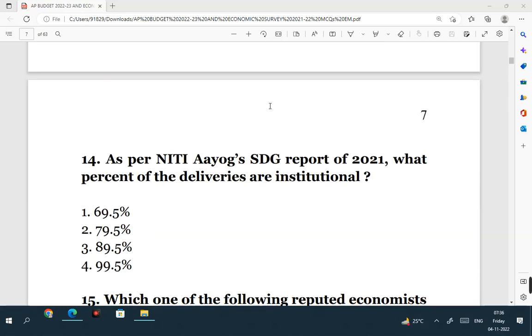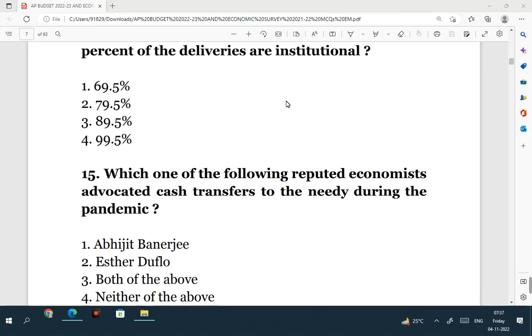As per Niti Aayog's SDG report of 2021, what percent of deliveries are institutional? It is 99.5%. If there are more and more institutional deliveries, the maternal mortality rate and infant mortality rate will come down, because if a pregnant woman undergoes delivery in a hospital, the doctors and the paramedical staff will be available to attend to the woman in case of complications. That's the reason why the IMR and MMR has come down very significantly in the recent past in India, because of the increase in institutional deliveries.